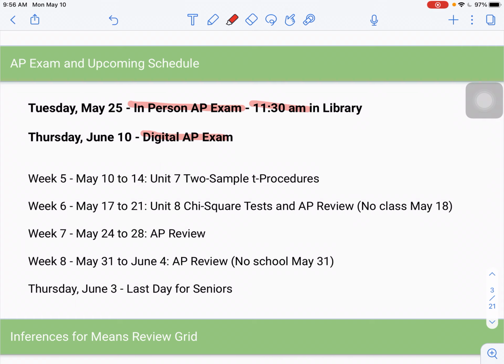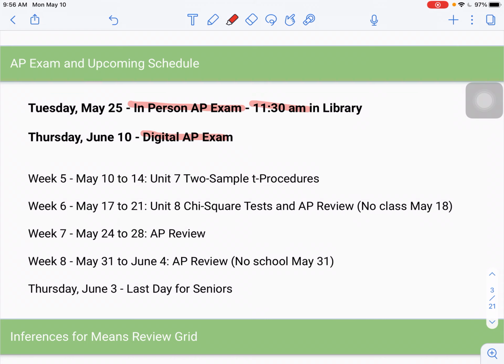Others may have selected the digital AP exam. Remember, that's Thursday, June 10th. You should have received an email from Ms. Armstrong late last week that went through some of those procedures. So make sure that you got that email. If you did not get it, please let me know. But do review the instructions in that email. I'll highlight a few more of them as we're going. I'll probably also send out either a Schoology update or an email about the AP exam.